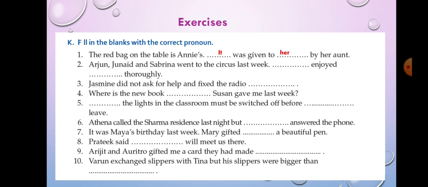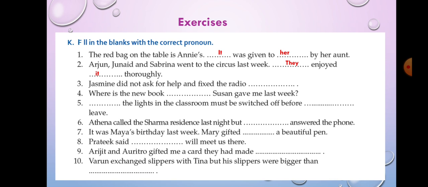Okay. Now next one. Arjun, Junaid, Sabrina went to the circus last week. Dash enjoyed Dash thoroughly. Now here three persons are there. So what are we going to use? If three people are there, we are going to use they. If many people are there, then you are using they. So they enjoyed, and what did they enjoy? The circus. It is a thing, so we will use it. So they enjoyed it thoroughly.